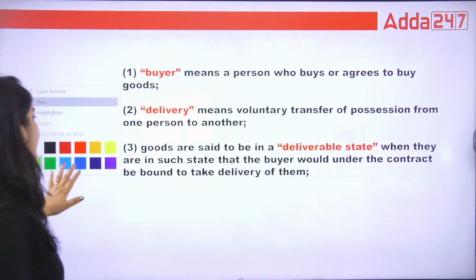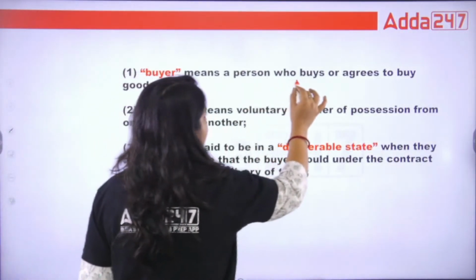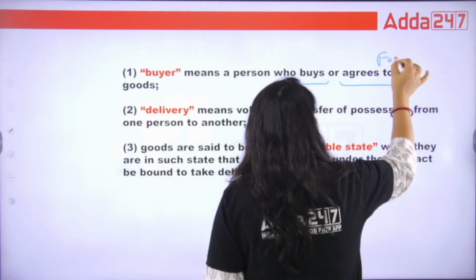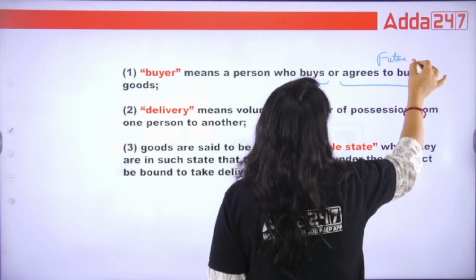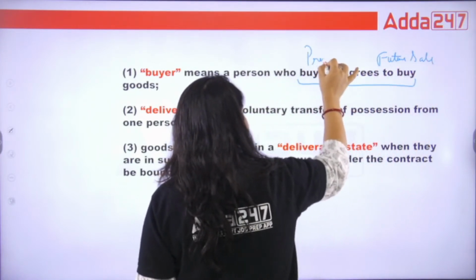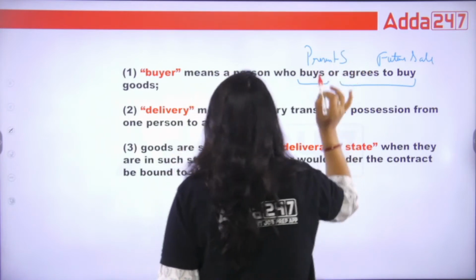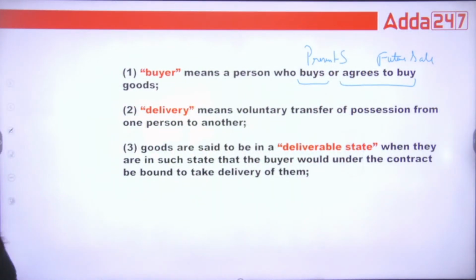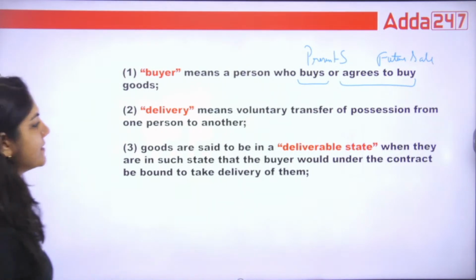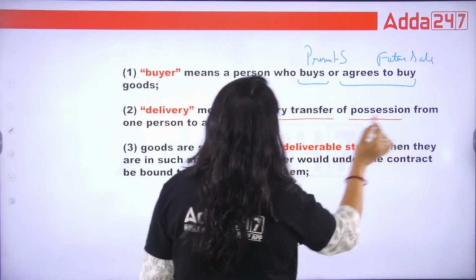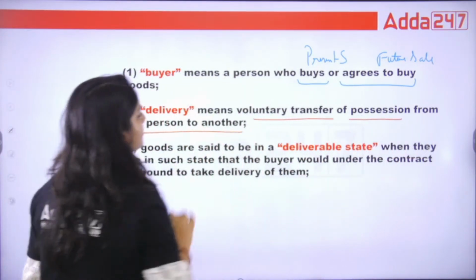What is buyer? Buyer means the person who buys or agrees to buy. What is agree to buy? This is your future sale and this is your present sale. That's it. See, this is your present sale. Done?